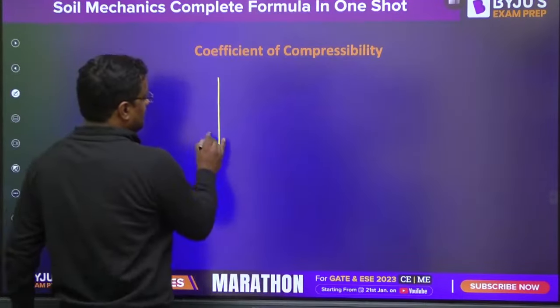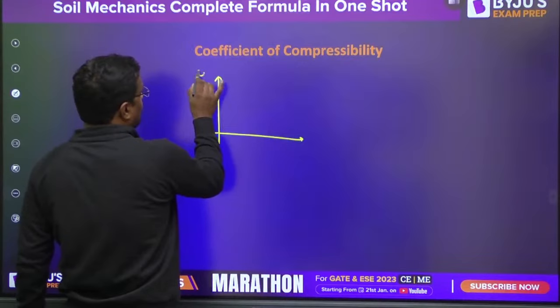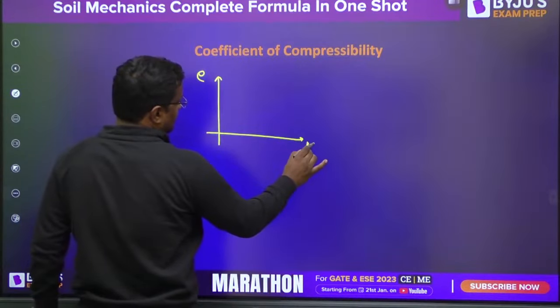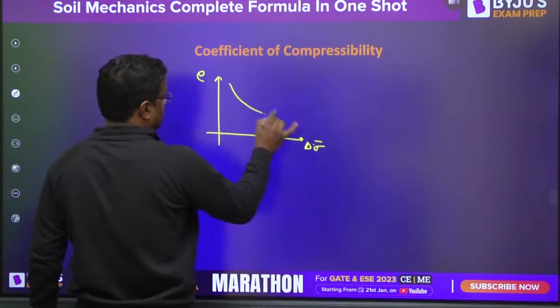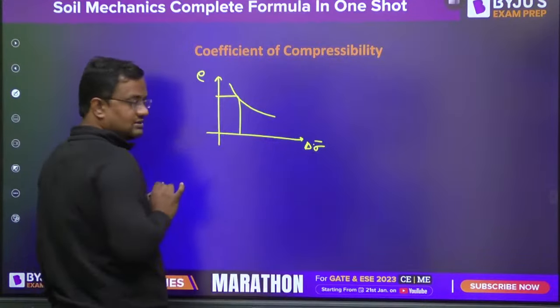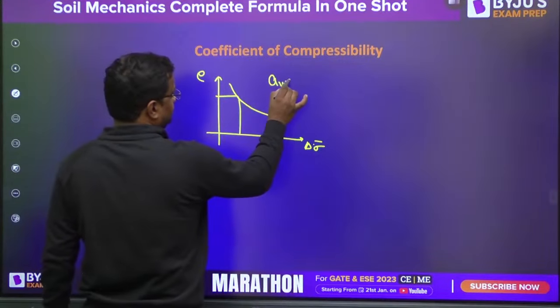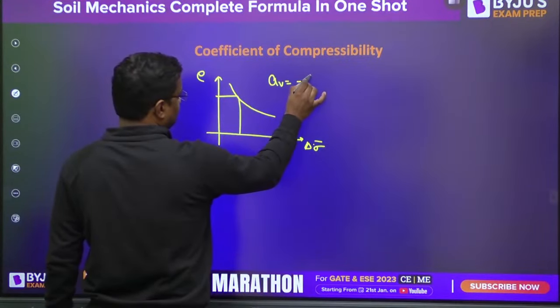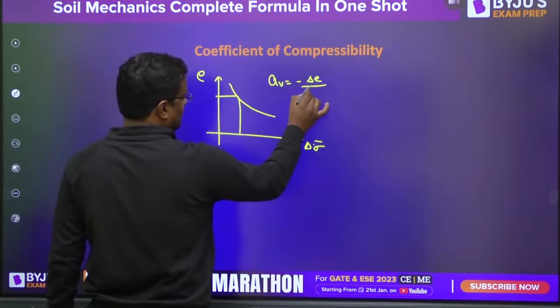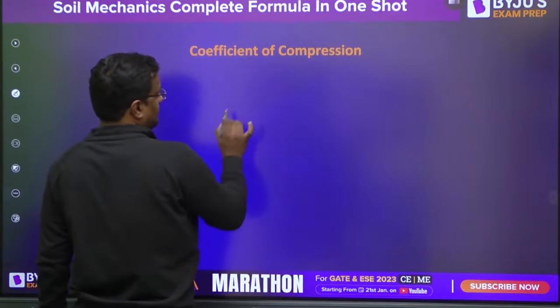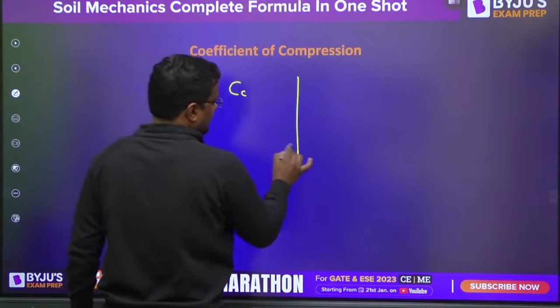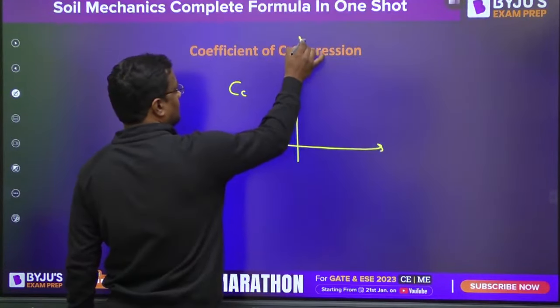Coefficient of compressibility is the slope of e versus delta sigma bar. The slope of this is the coefficient of compressibility: y2 minus y1, that is e2 minus e1, that is delta e upon delta sigma bar. Coefficient of compression is for the same curve for NC soil.